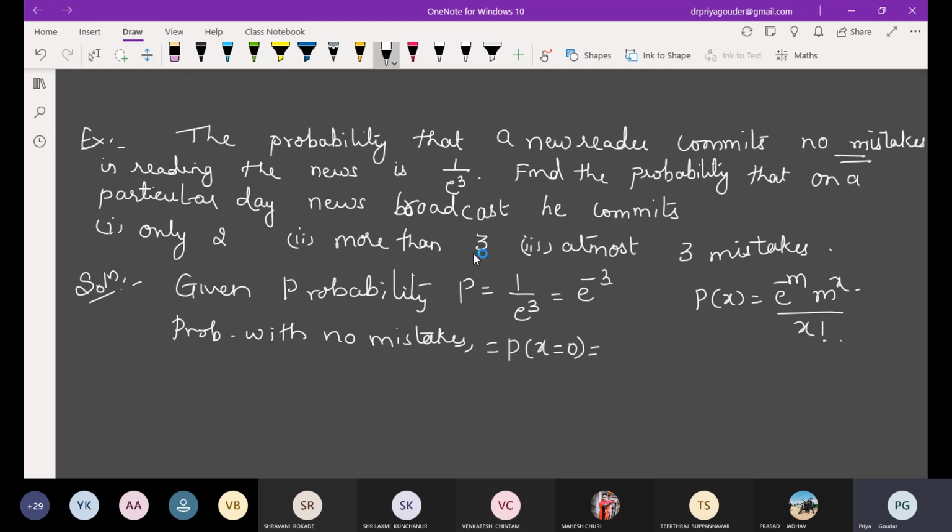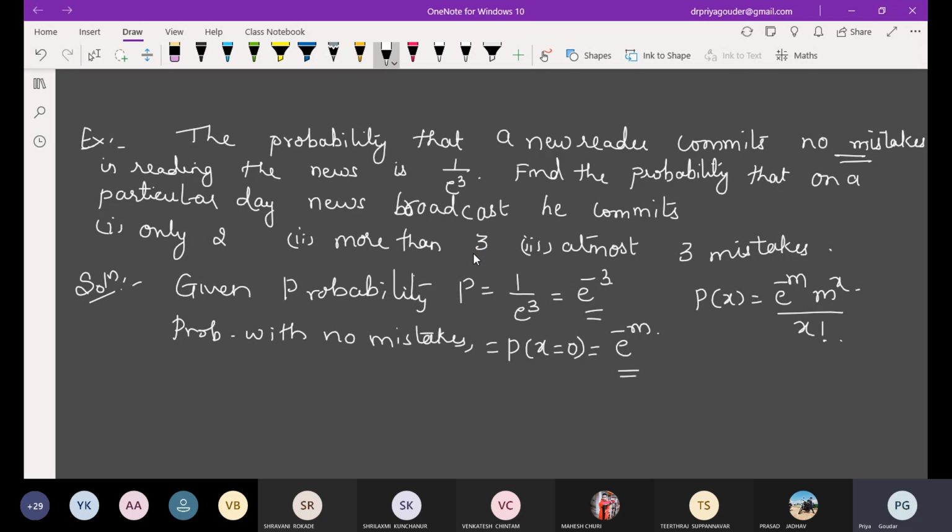We are trying to find out what m is here first. Now if x is 0, e raised to minus m remains. M raised to 0 is 1. 0 factorial is also 1. So you'll get e raised to minus m. This is also the probability that a newsreader commits no mistakes. So are they not the same?